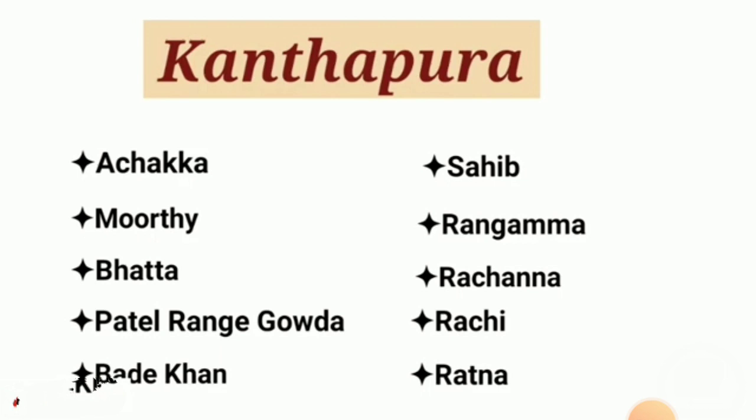After it, the main character is Patel Range Gowda. He also likes to earn money, more money, but he is honest. He doesn't do any wicked work. After this we know that there are some lower class people who live at the village border.